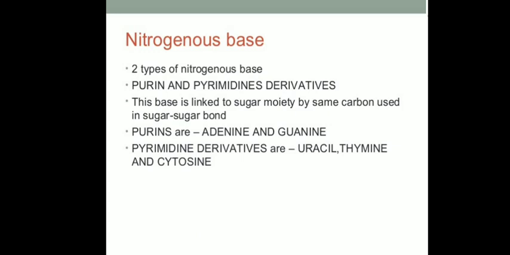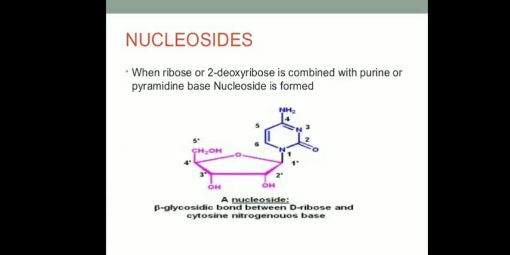Then the second important group in case of nucleic acid is nucleoside. Now nucleosides are made up of only sugar and nitrogen bases. When ribose or deoxyribose sugar is combined with a purine or pyrimidine, then the molecule which is formed is known as nucleoside.